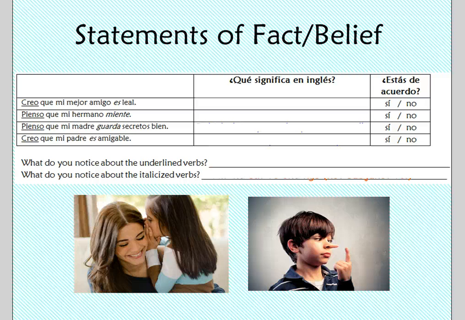Now, while there may be times we want to express our emotions towards something, there will also be times we want to state something as an objective fact or belief. Just like you did with sentences at the beginning, let's take a moment and translate each one of these to English, circling sí or no after translating to indicate whether or not you agree with each statement. Then make any observations you have about the underlined verbs in the main clause and the italicized verbs in the dependent clause. Pause the video while you complete this section.